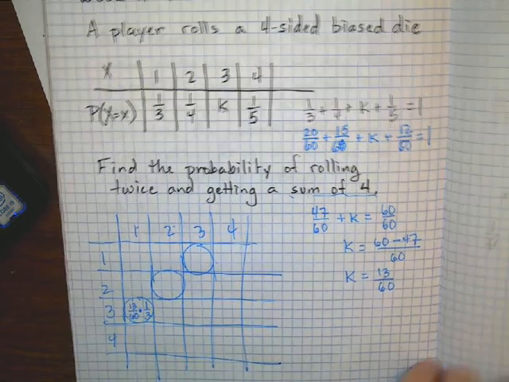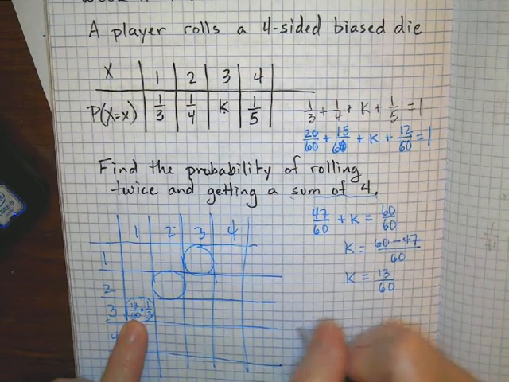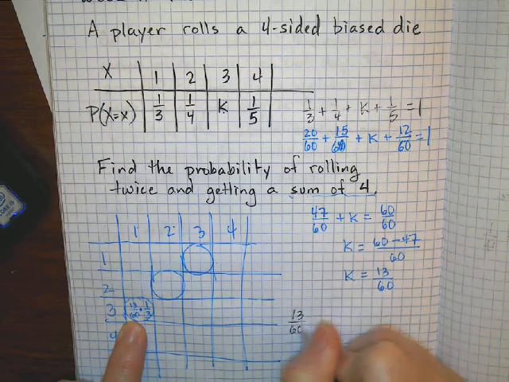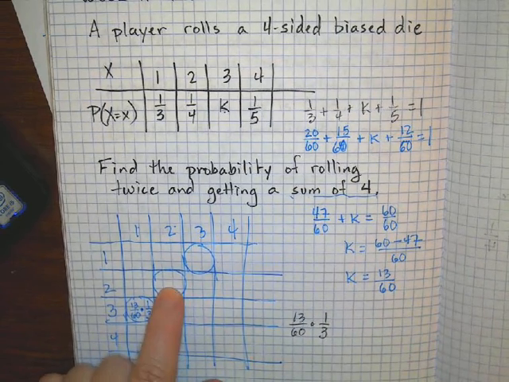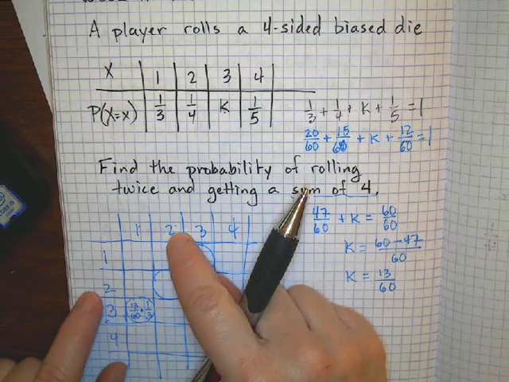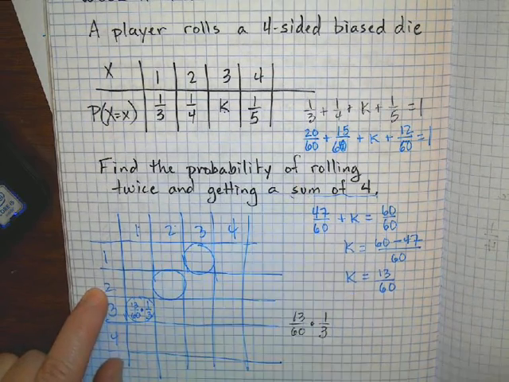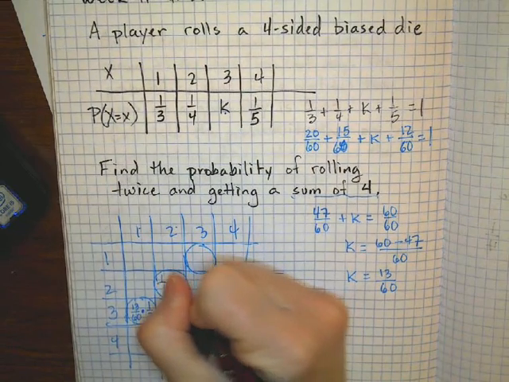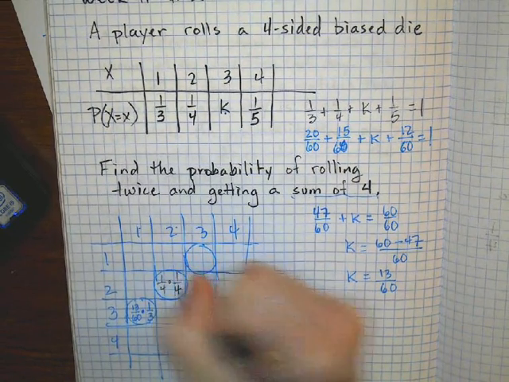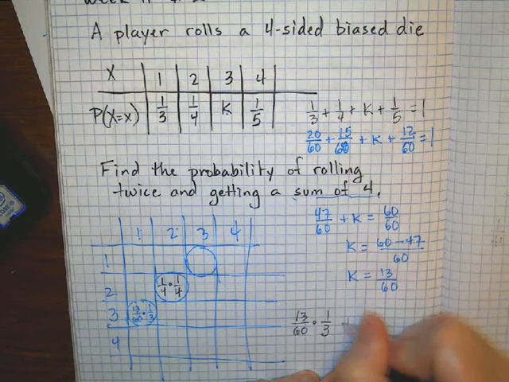That's starting to get hard to see. So I have this option, 13 over 60 times 1/3. But this one also makes me a winner. So getting a 2 on one die and a 2 on the other would be 1/4 times 1/4. So I'm going to add that to the first probability.